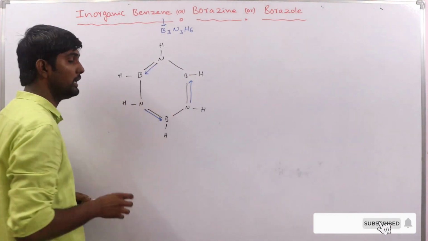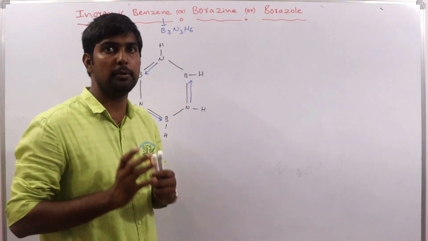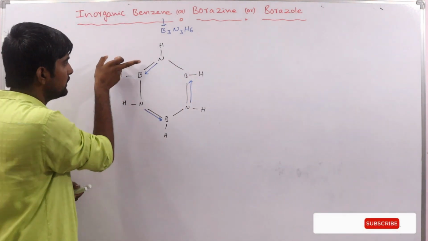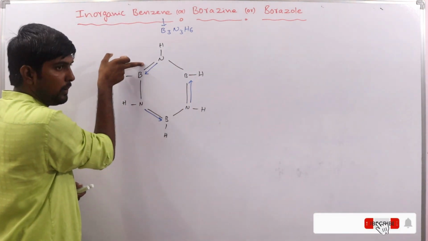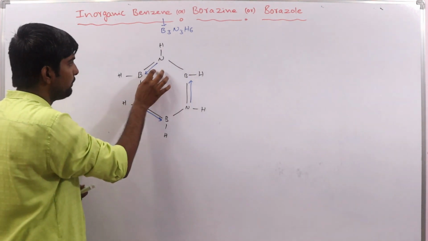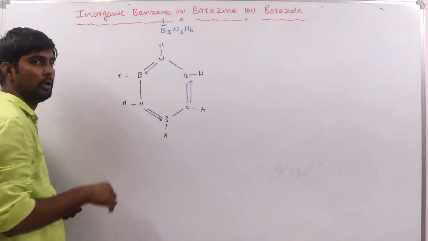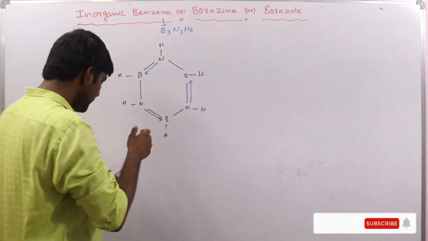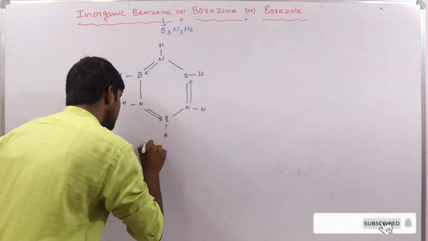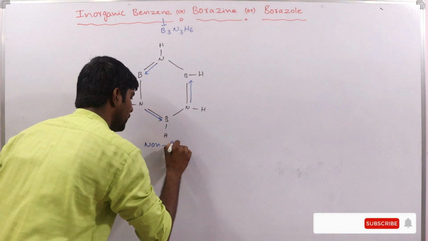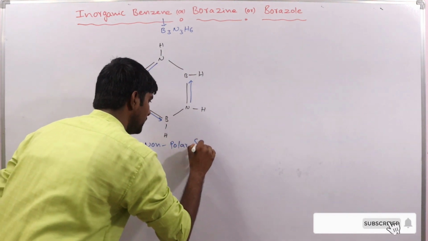Very special, very important point here. This is a sigma bond, a normal covalent bond, and this is a pi bond, a coordinate covalent or dative bond. This structure is considered the non-polar structure of borazole.